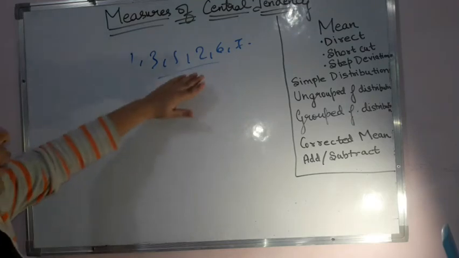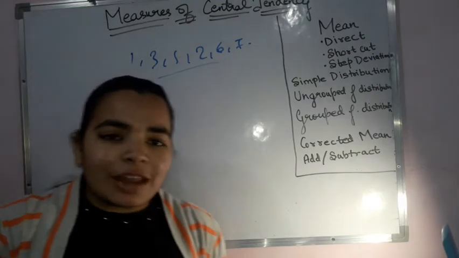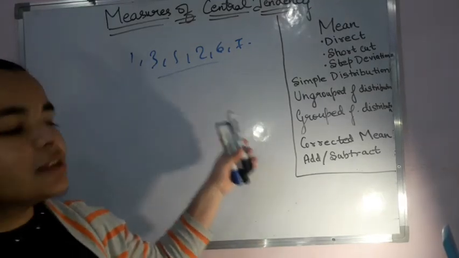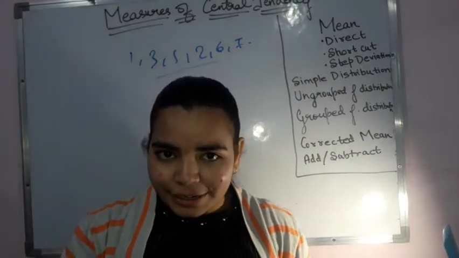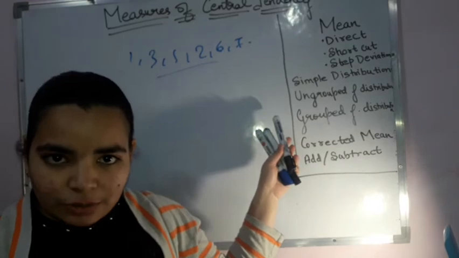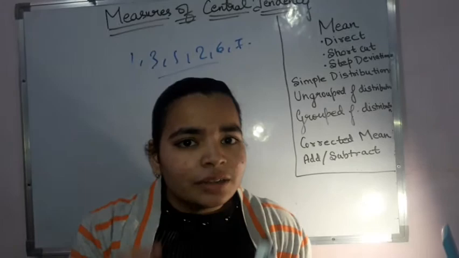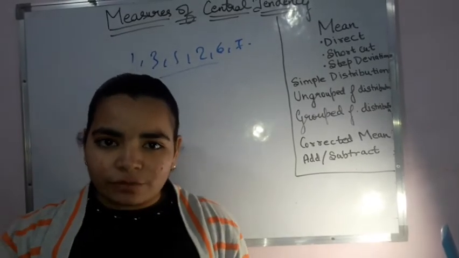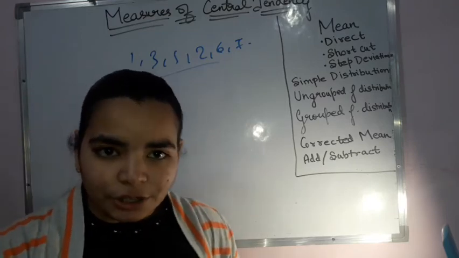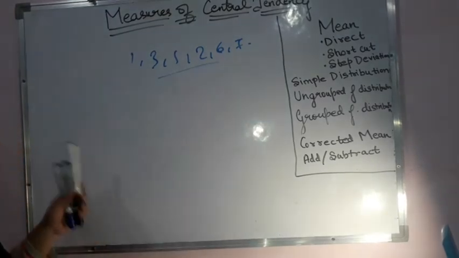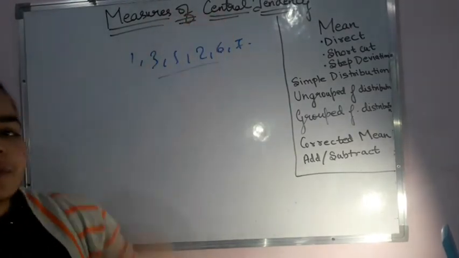What will I get by the average? When I find the average of these terms, I'll get one particular value which lies in between these terms, and with the help of that value I can get an idea that all the terms which are left out are lying nearby it. So that is the use of the average, or the mean, basically the measures of central tendency.